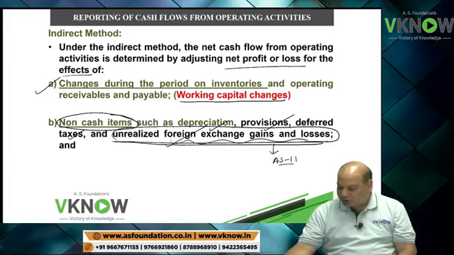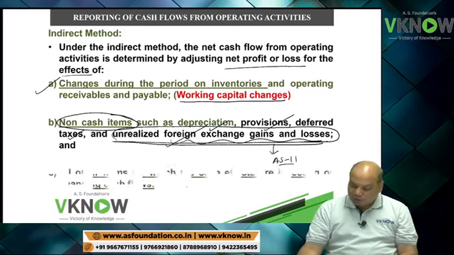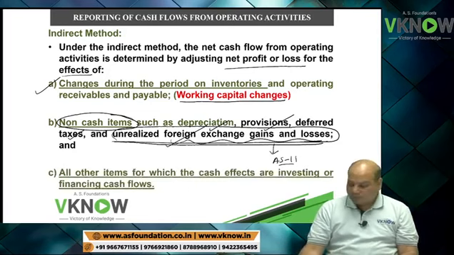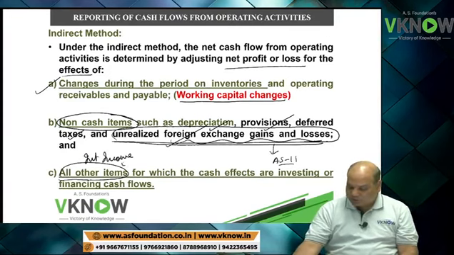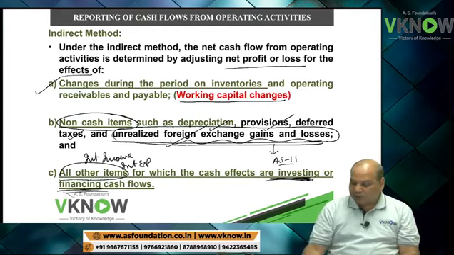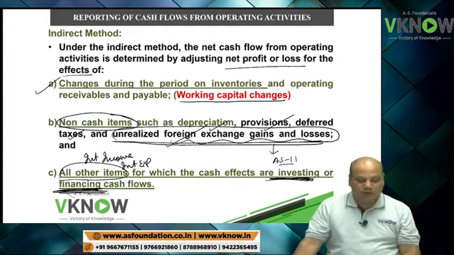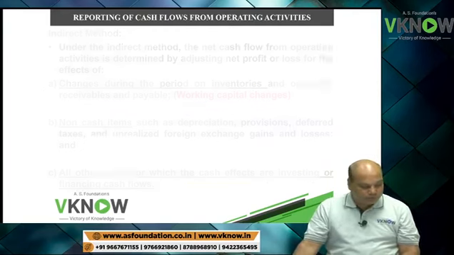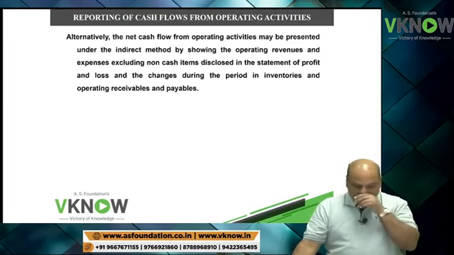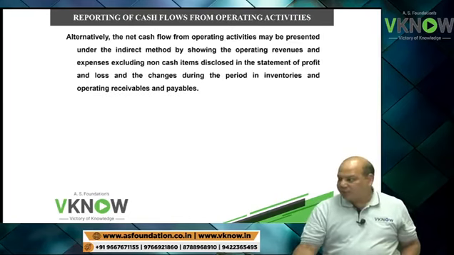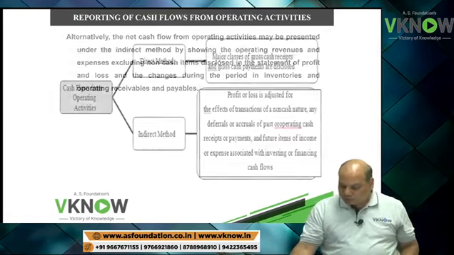And the third item we have to adjust is those items like interest income, interest expense, which we have to show either in investing activity or in financing activities. There is one paragraph, but this is not important, so you just leave it.